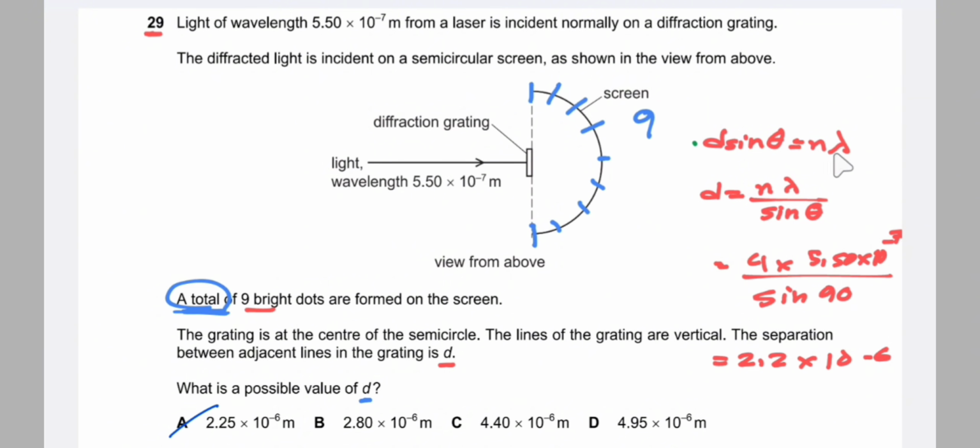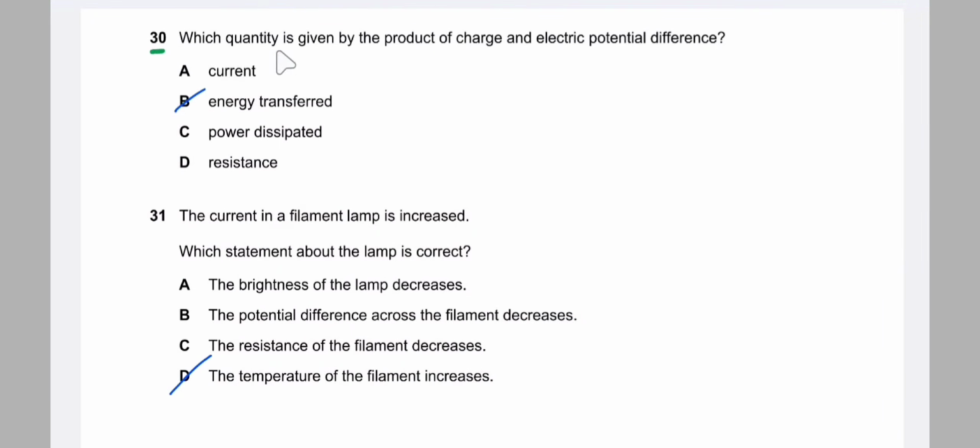Now we can use the formula d sine theta is equal to n lambda, where we need to find d. So d is equal to n lambda by sine theta. What is the value of n? n is the number of dots from the center. This is the center dot, and the number of dots from the center is 1, 2, 3 and 4. So 4 lambda by sine theta. From the 0th order, the angle is 90 degree, so sine 90. After substituting the values, we get approximately 2.25 into 10 to the power minus 6. So the answer is 30.